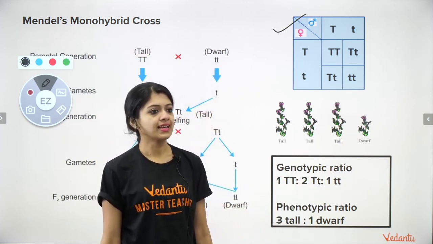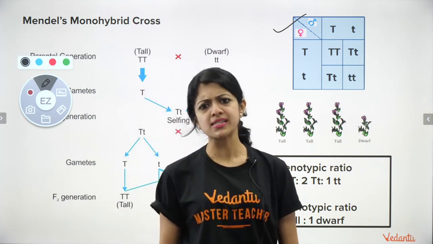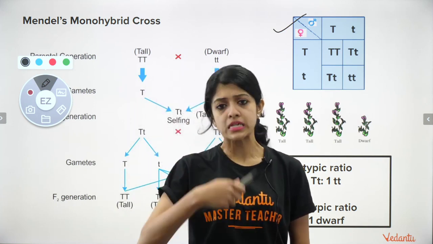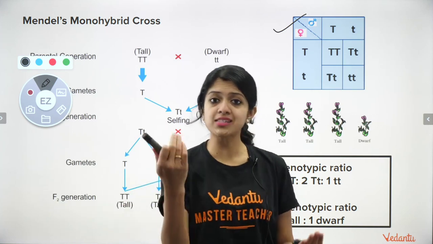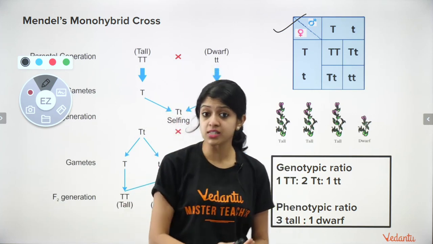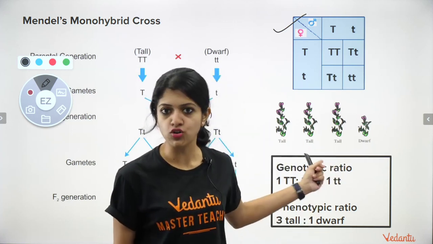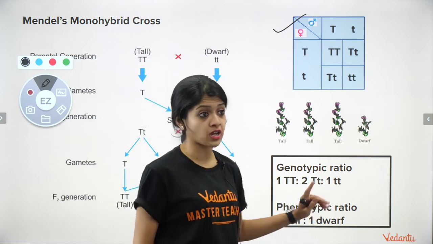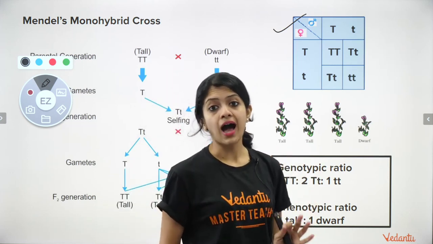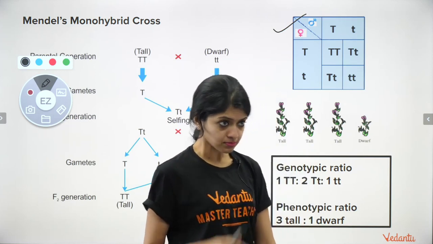Okay. Yes, so he chose a pea plant for his own set of reasons, because it has a short lifespan, which means he could observe many generations in a very short span of time. Then they could be easily self-fertilized, they could also be cross-fertilized, and easily observable pairs of contrasting characters could be observed. Okay, all of these are major reasons why Mendel chose the garden pea plant.